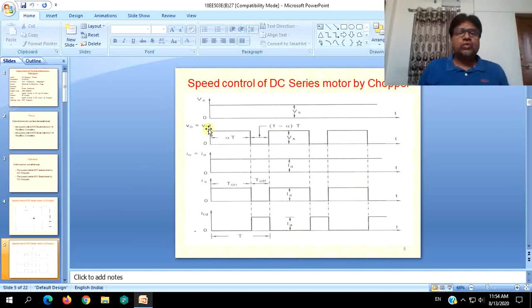V0 is equal to Vt, that is the output of the converter or load voltage, which is equal to armature voltage. I0, that is load current, is equal to armature current. And this is your source current, IS. ITD is the current through the freewheeling diode.